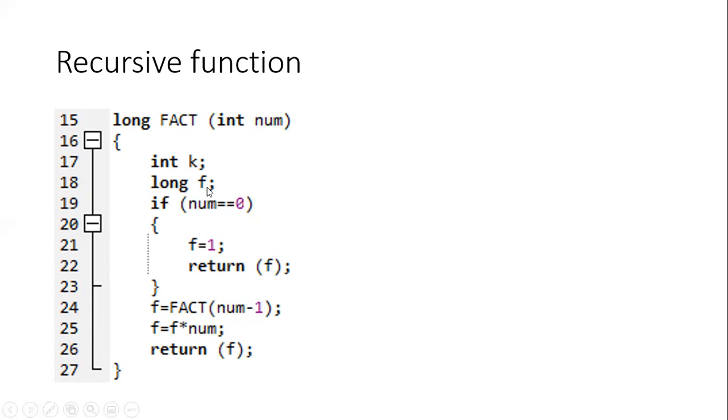Okay, that's good. So now here, first we write a base criteria. See, this is what we call a base criteria, from line number 19 to 22. So every time, we try to bring it into this particular criteria only. So what is that? Num is equal to 0. If num is equal to 0, then factorial is equal to 1, f is equal to 1. Then that also we return, immediately we return.